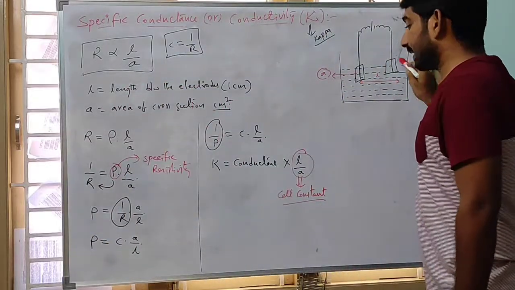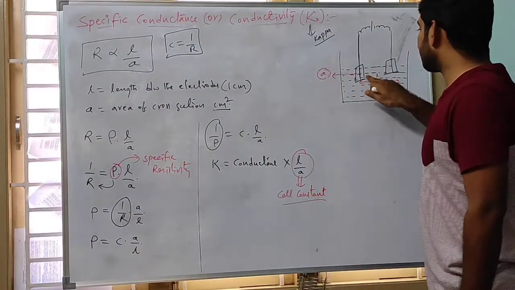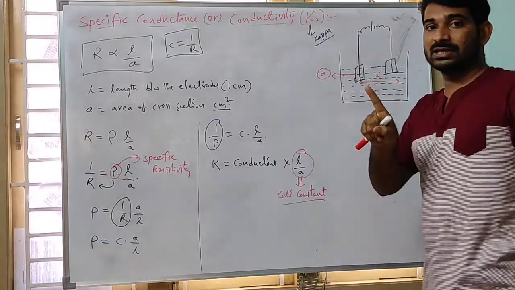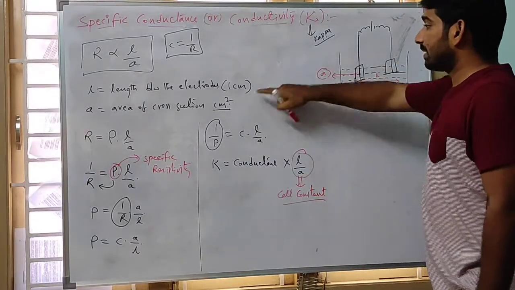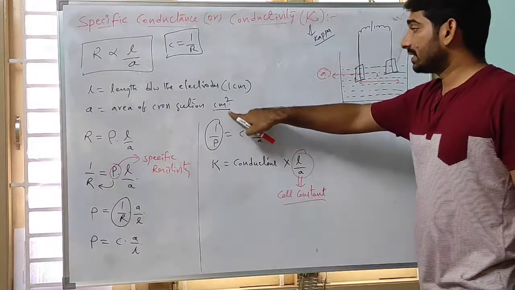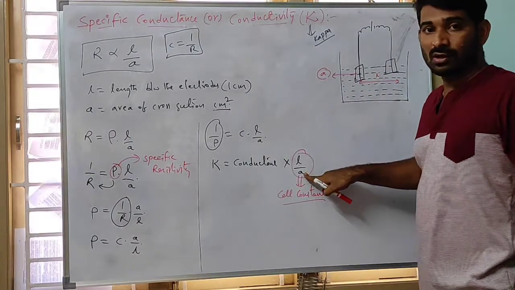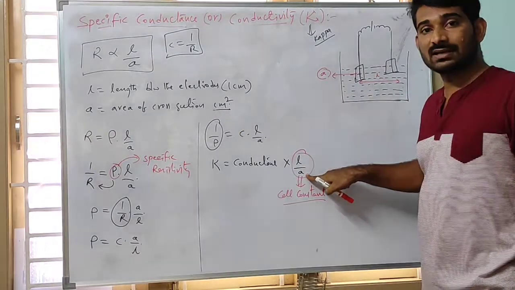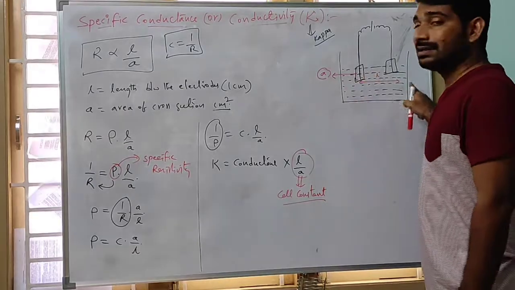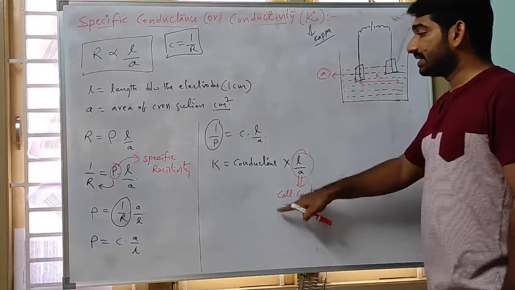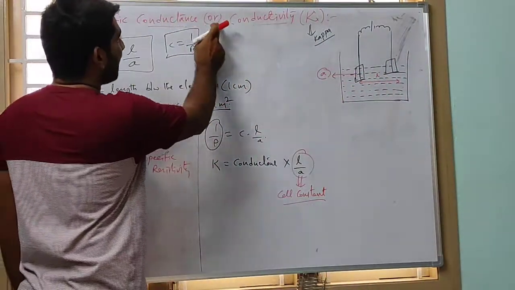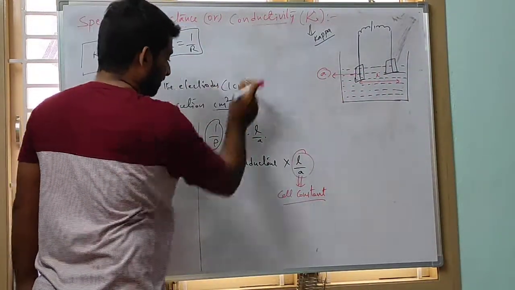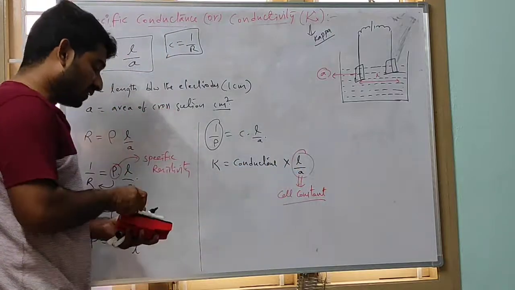In this electrolytic cell, the distance between the two electrodes is 1 centimeter, which is constant, and area A is also 1 centimeter square, which is also constant. Constant by constant gives another constant, so for this cell it is a constant. That's why it is called the cell constant. Therefore, specific conductance or conductivity kappa is equal to conductance into L by A.